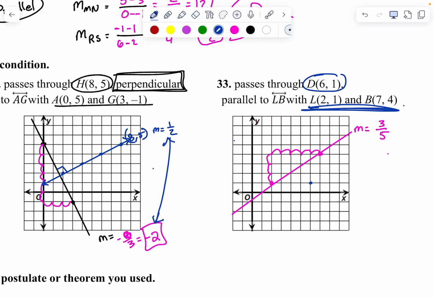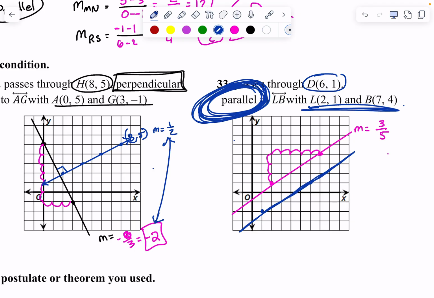But I want him to be parallel, right? So I want him to also be 3 over 5. Up 3 and over 5, or down 3 to the left 5. I think I did that right, maybe. Oh, no, I did not. My line just was really not very good. Something like that. Up 3 and over 5, he should be the same slope as the other one. My pink line is not very straight, I don't think.